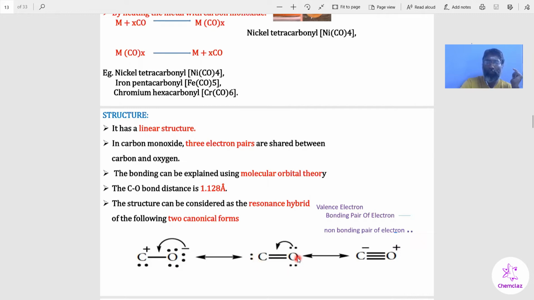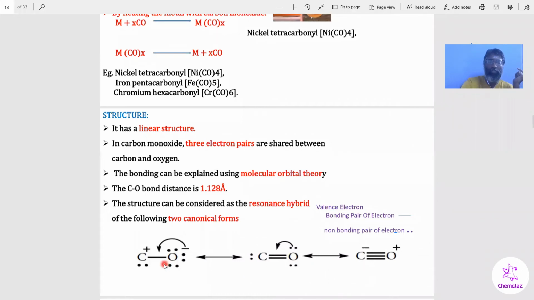Here oxygen has 6 valence electrons. Out of the 6 electrons, only 2 are involved in the sharing. So oxygen has only 2 bonded electrons, and the rest of the 4 electrons are non-bonding pairs. So what happens? This non-bonding pair of electrons shifts here and becomes a bonding pair, so the double bond becomes a triple bond. Oxygen carries a positive charge and carbon a negative charge, because carbon gains electrons and oxygen donates electrons.